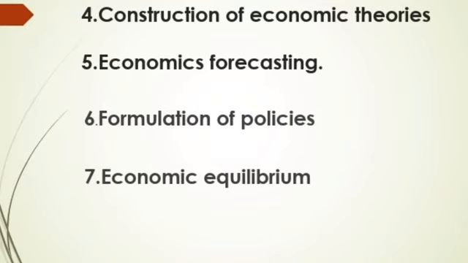Clear? Then we have economic equilibrium. See, what is economic equilibrium? It is a state of balance for the producer or the consumer, where the producer finds his profit is maximum, or where the consumer finds that his satisfaction is maximum. I told you earlier, being a student of economics, always look around yourself. Now see, in the market there are only two people: producer and consumer. Producer wants to maximize his profit, consumer wants to maximize his satisfaction.